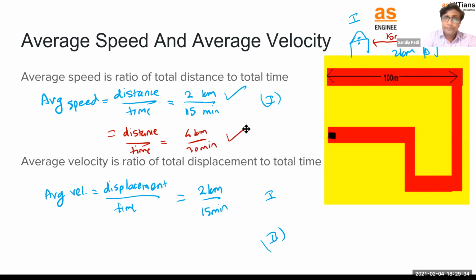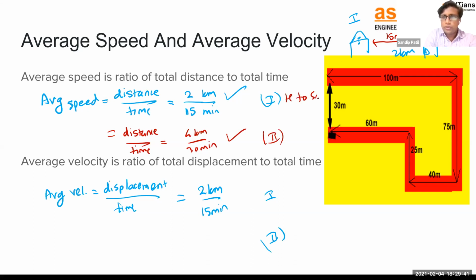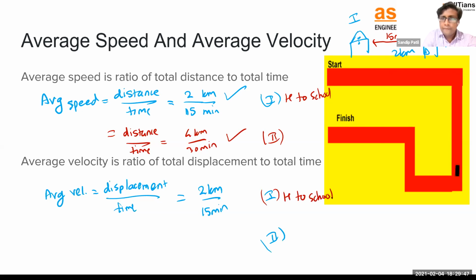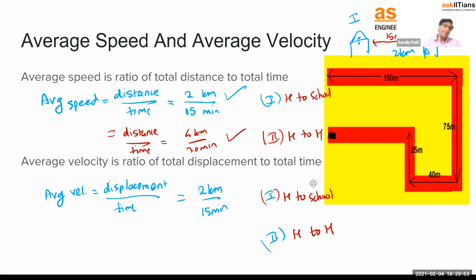So this will be the distance. This is the second path, right? So this is home to school only. Home to school. I can also write it here. Home to school. Now this is home to back home. Second is home to back home. So we started from home, we came back to home, right? So total distance is 4 kilometers, total time taken is 30 minutes.